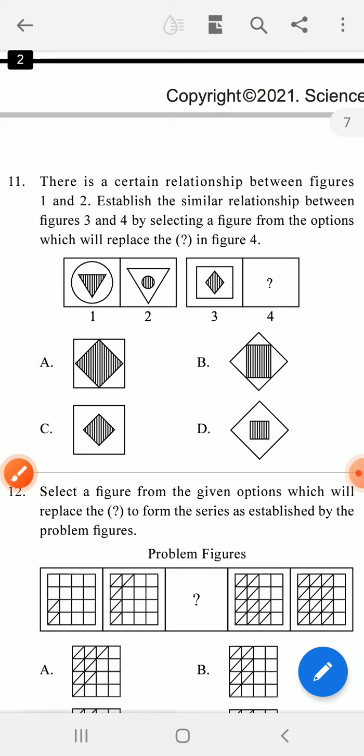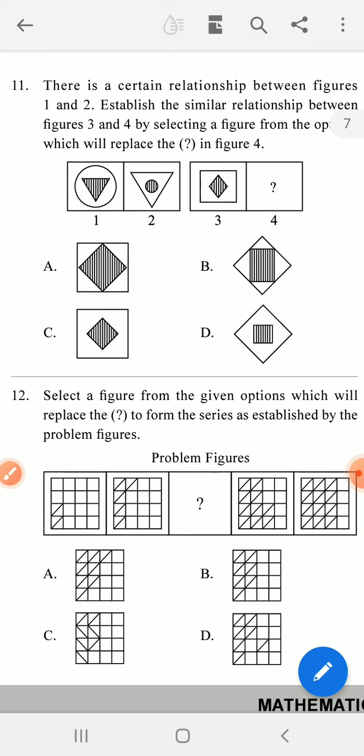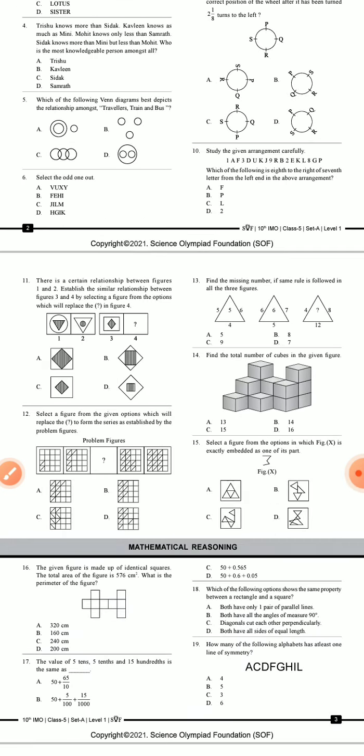Next one, select a figure from the given option which will replace the question mark to form the series. That means here 2 rectangles are given, and in the third position there is a rectangle. So your work is to find out which option, A, B, C, or D, is coming. Look at the first square: only two squares are marked. In the second figure, 5 squares are marked. So after 2 then 5 comes.